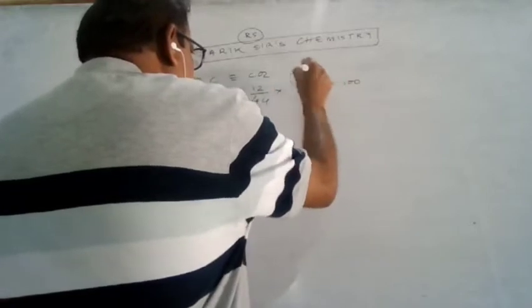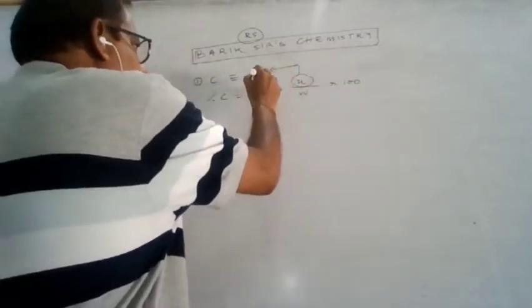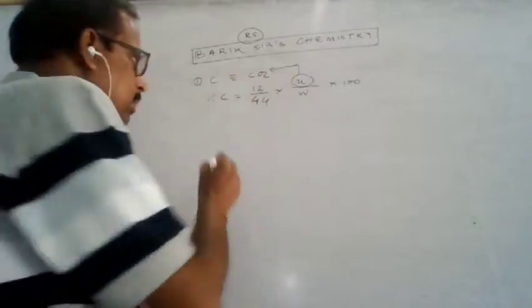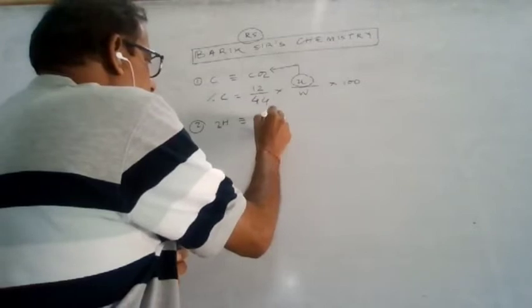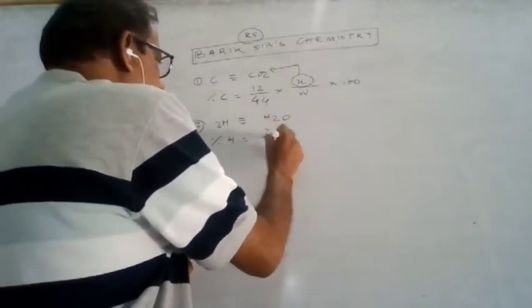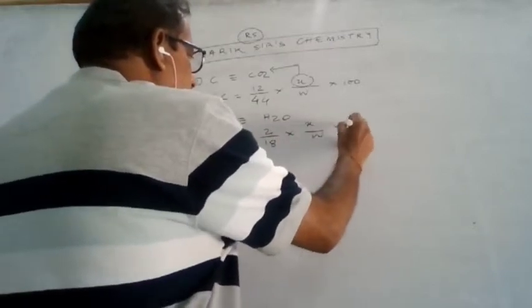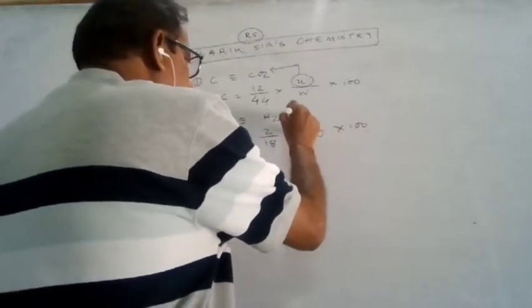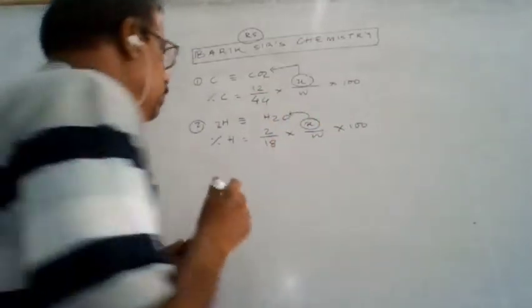What is x? x is the mass of carbon dioxide formed, 44 is the molecular mass of carbon dioxide, and 12 is the atomic mass of carbon. Similarly, the hydrogen is getting converted to water. The percentage of hydrogen is equal to 2 by 18 into x by W into 100. Here x is the mass of water formed.